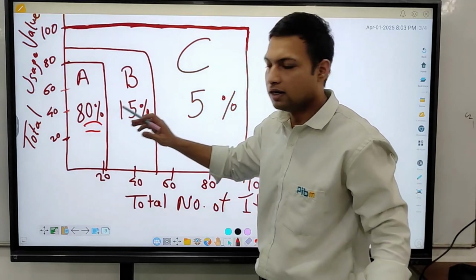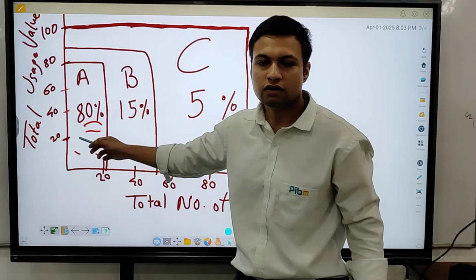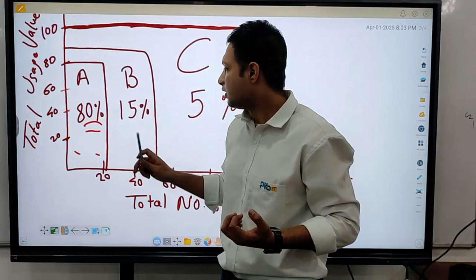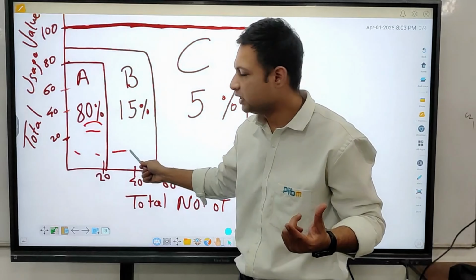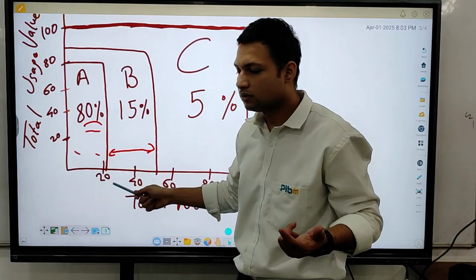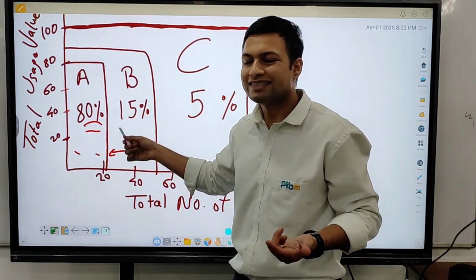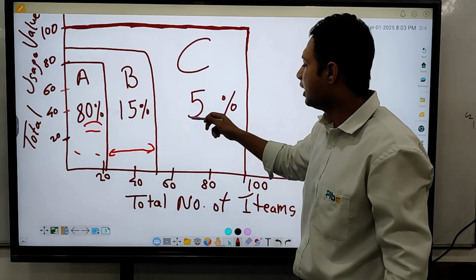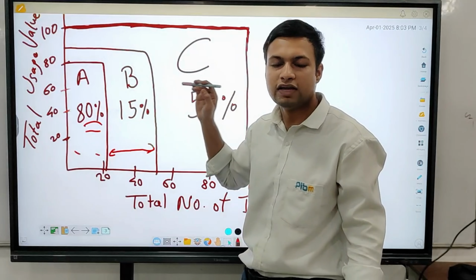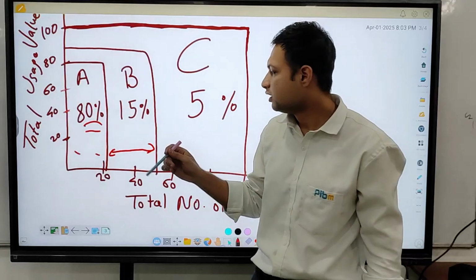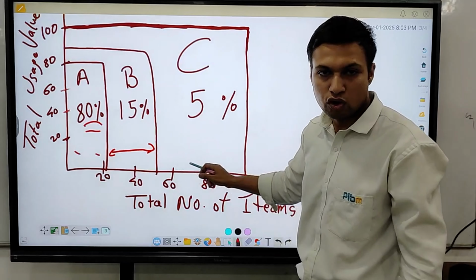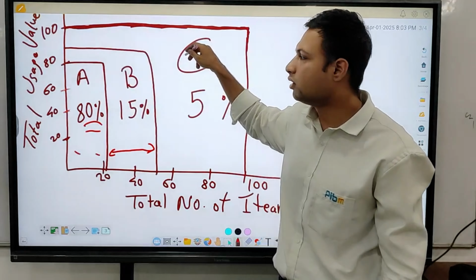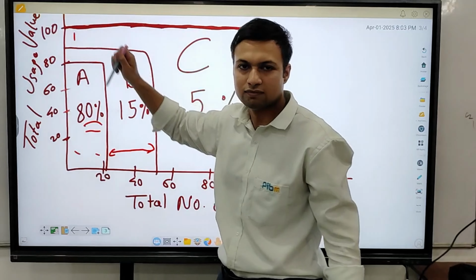Now you can see the limited space over here, which shows the limited inventory we are holding of A products. Now B products have a little more length or width, because we are keeping those as equal to their uses. And the 5% is C category products, of which we keep a large number of items, but the value of those products is very less, 5%.